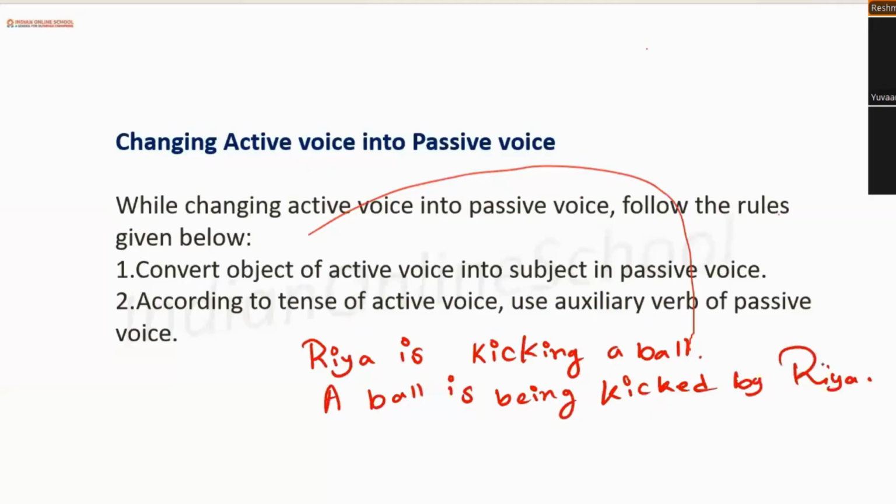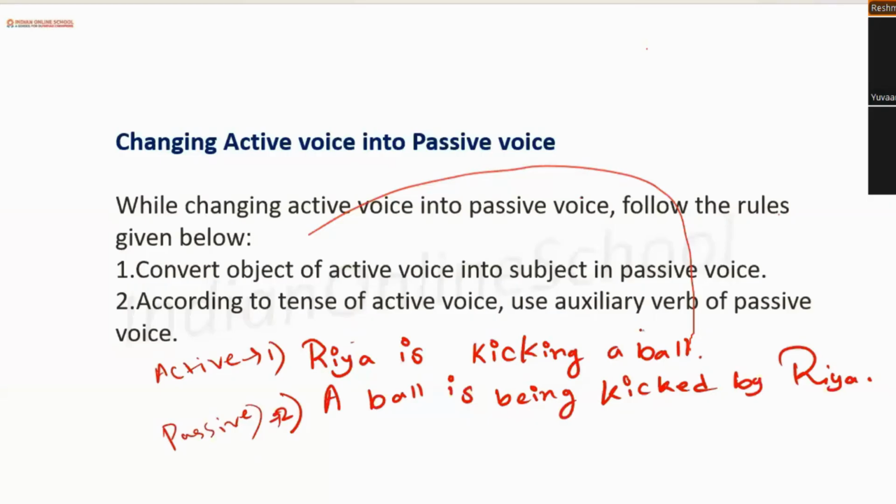Okay. So this is the first sentence, this is the second sentence, this is active voice, and this is passive voice. So if you see clearly, in here in the first sentence, the subject is performing the action